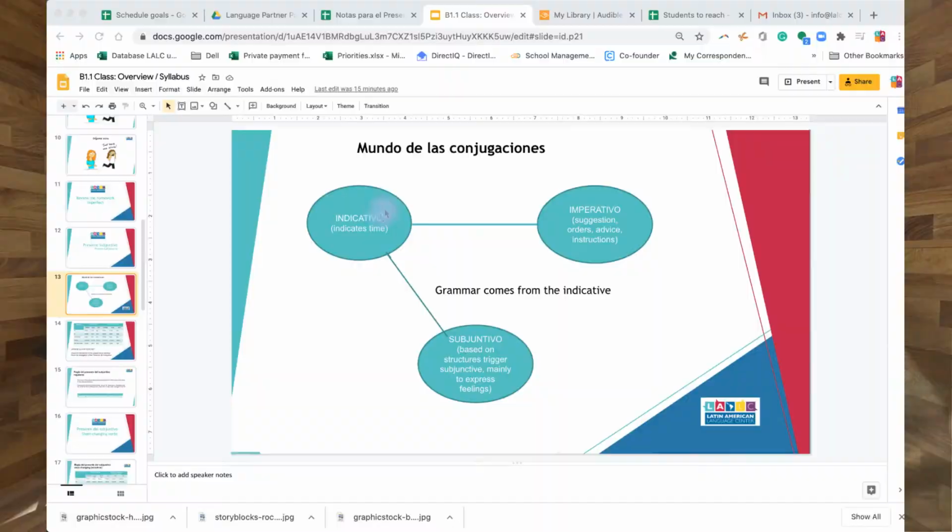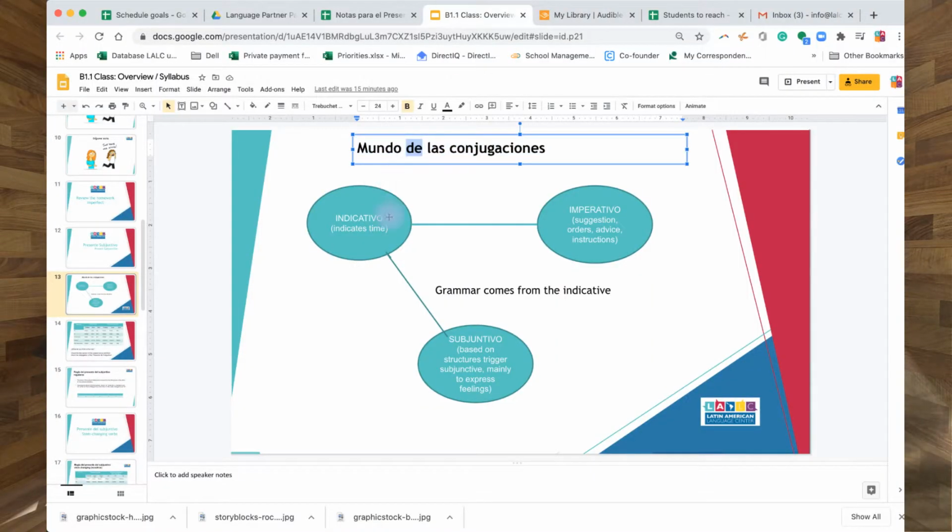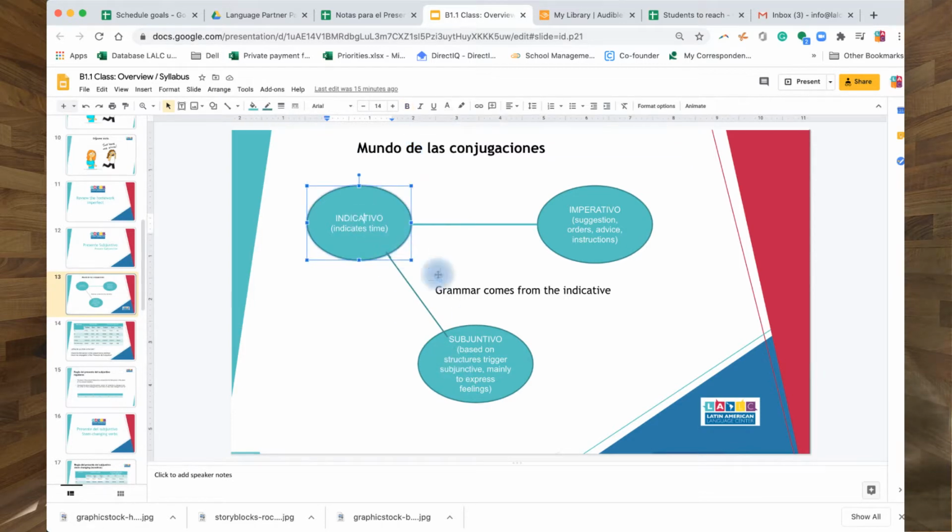So let's go here. This is el mundo de las conjugaciones. Imagine this is the world, like the planet Earth, the world of conjugations. What do they have in common? The indicative, the subjunctive and the imperative all conjugate. We already saw the indicative, because it indicates time, that's its function. We saw the imperative, which gives suggestions, orders, and instructions. And now we're going to see the subjunctive.